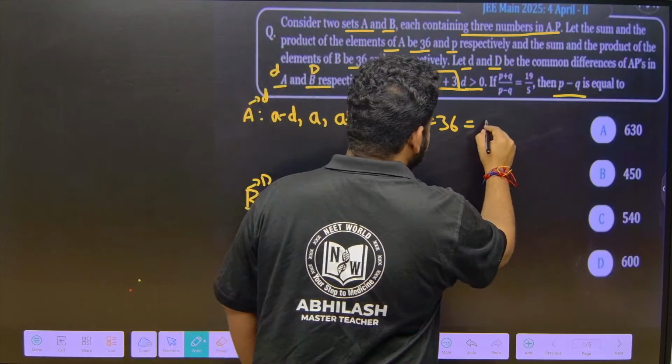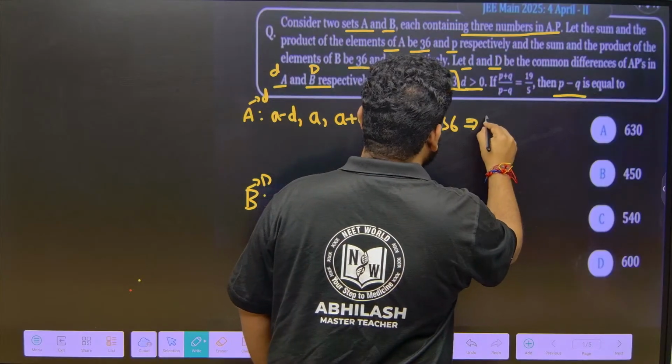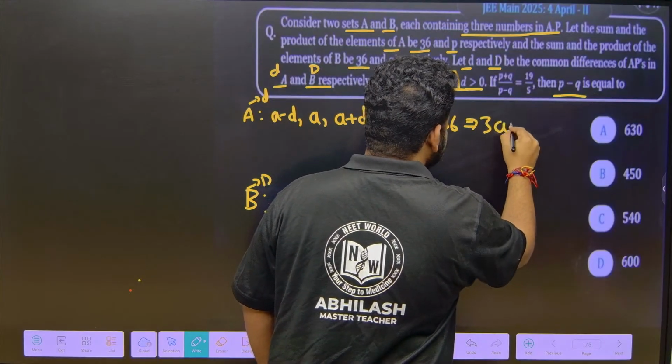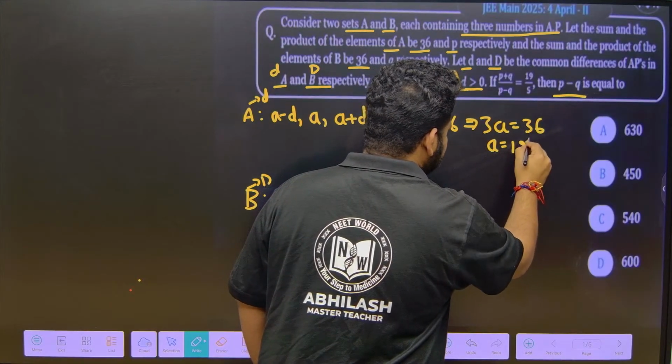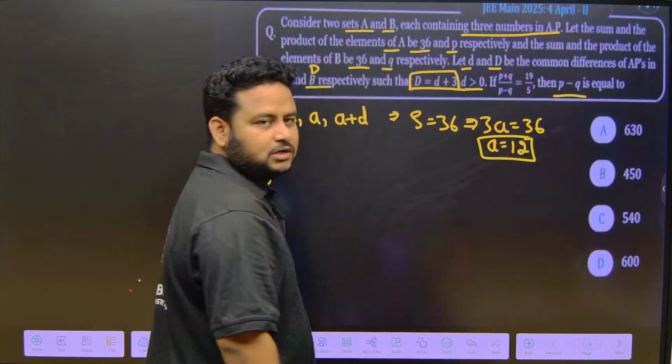This gives us, this implies 3 times A, because D gets canceled. 3 times A is equal to 36. So A will be equal to what? A will be equal to 12.